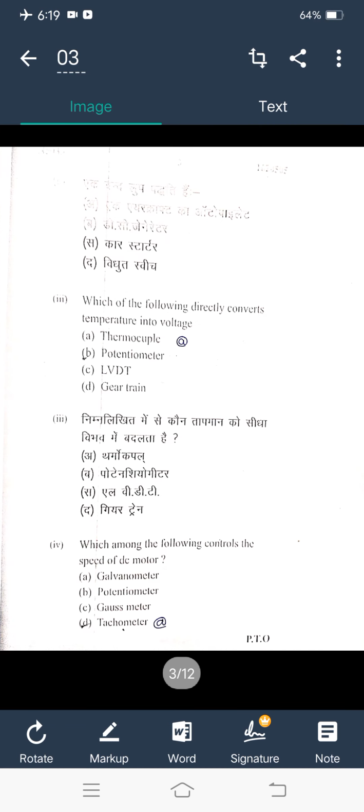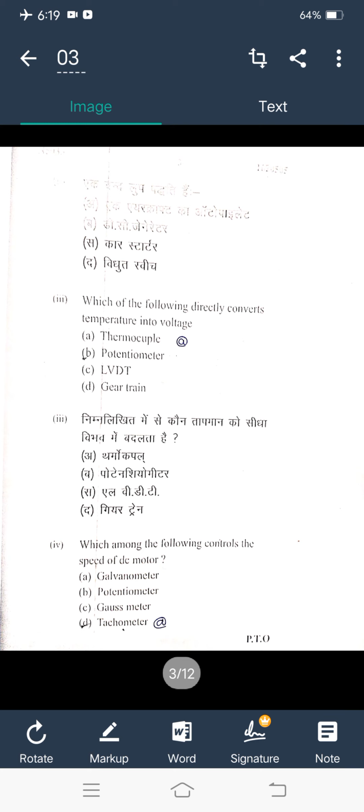Okay. Question 3. Which of the following directly converts temperature into voltage? The thermocouple is the right answer. So question number 3, option A is right. Question 4. Which among the following controls the speed of DC motor? Here, tachometer is the right answer. Tachometer controls the speed of DC motor.